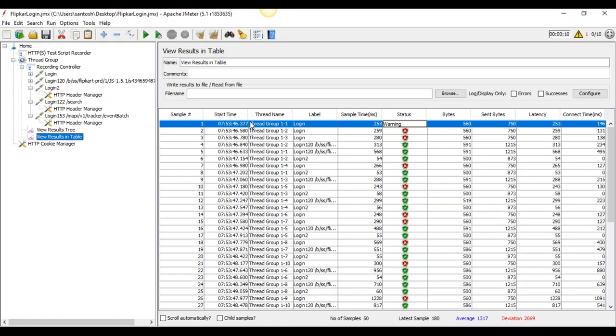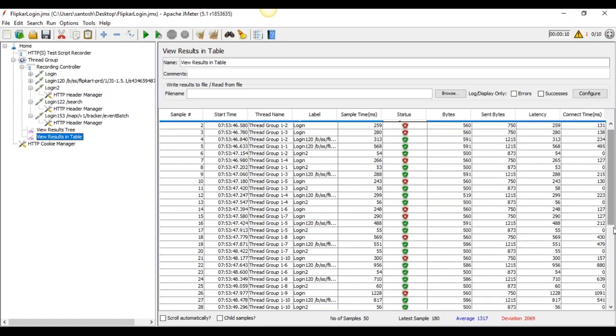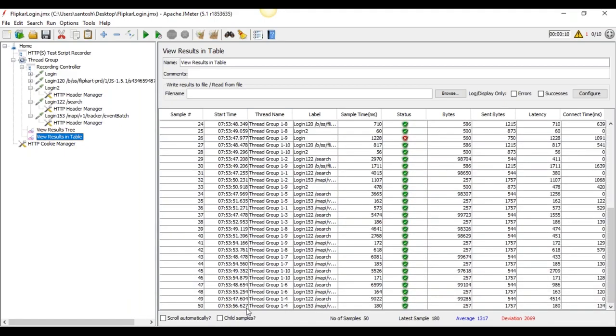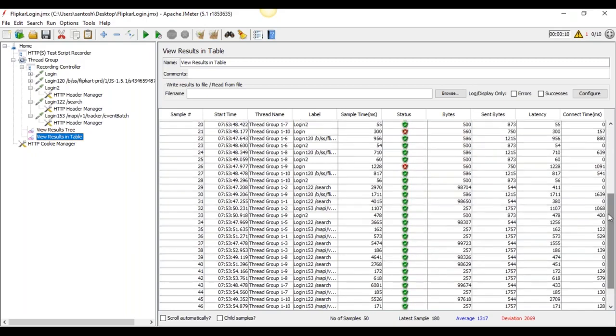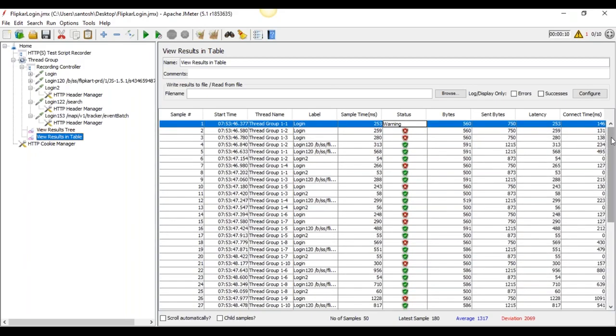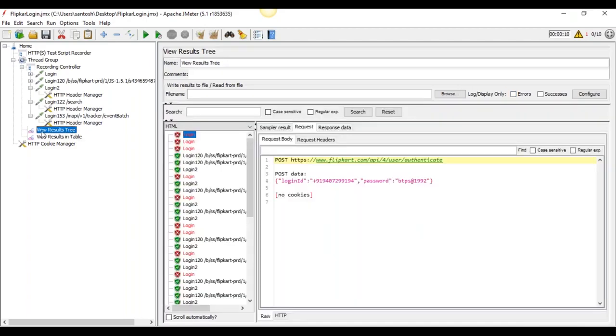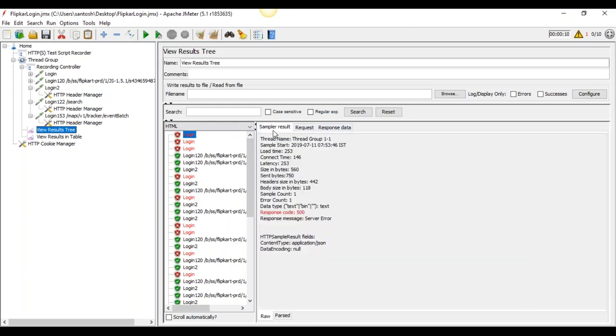Where is the response time? There is start time, and the status pass, bytes sent, received. There is no response time. Here is the start time, and the ending time is in the last, you see here 7:53:56.627. This is the end timing where our script is finally executed. No response time for loading a page and what is the throughput kind of thing. I just want one response time. How can we see where the response time is?